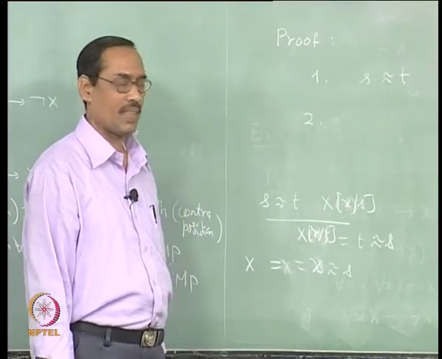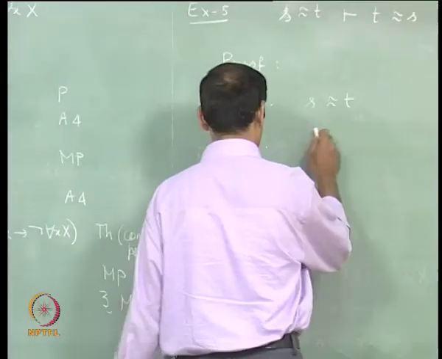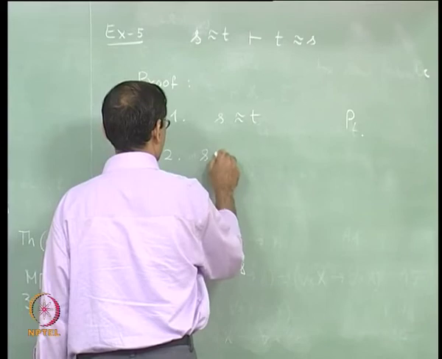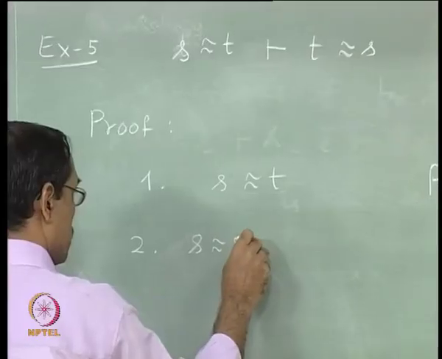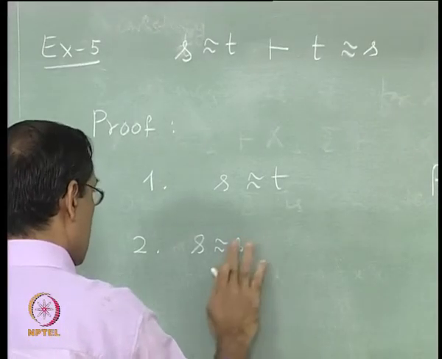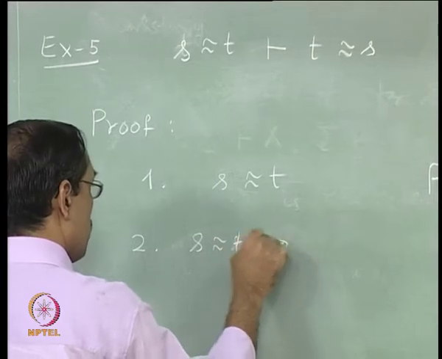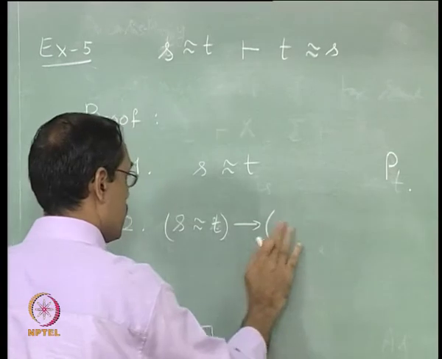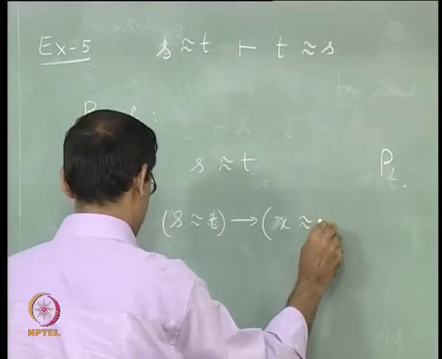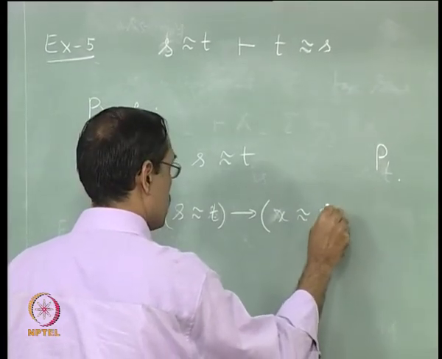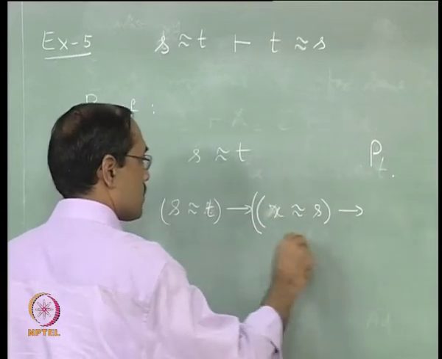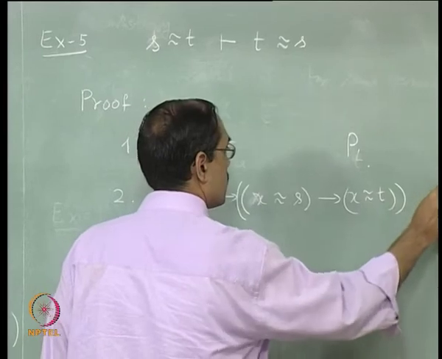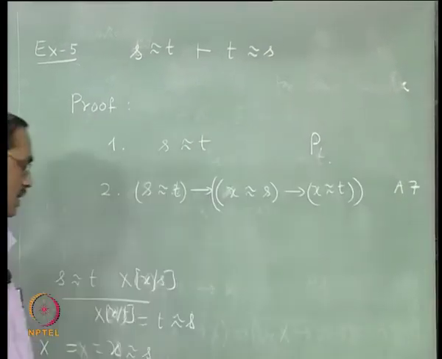Is that okay? So, we start with axiom 7 in the form S equal to T implies x equal to S implies x equal to T, right. This is the axiom we want.